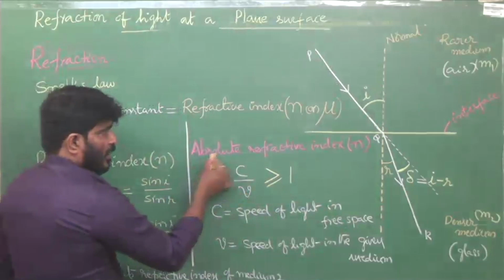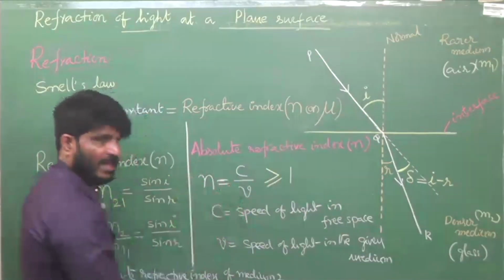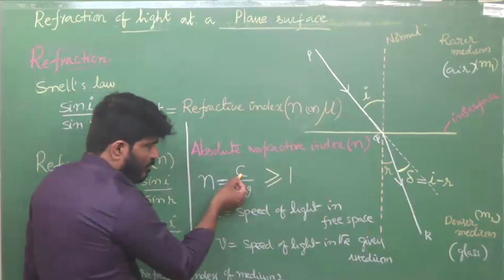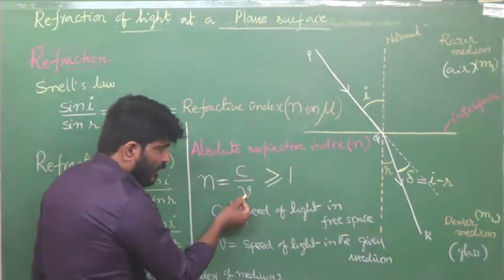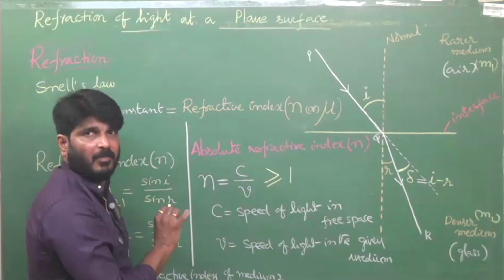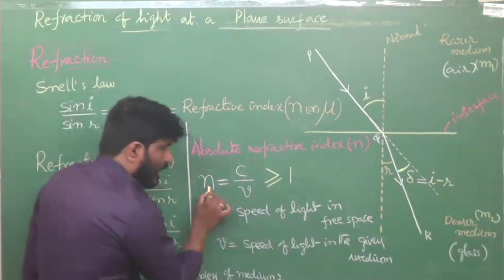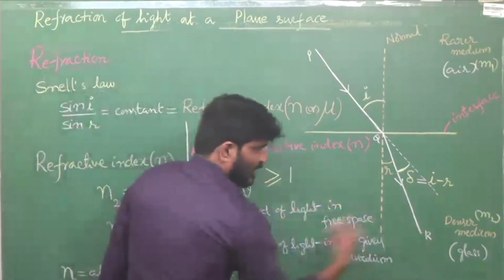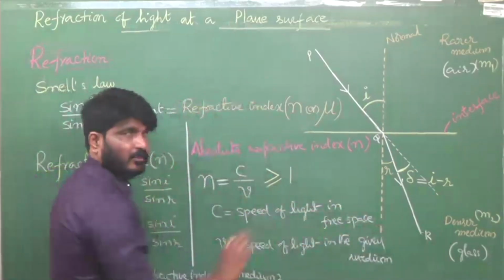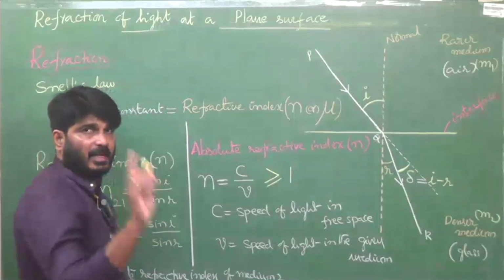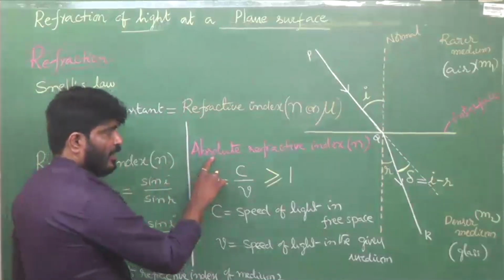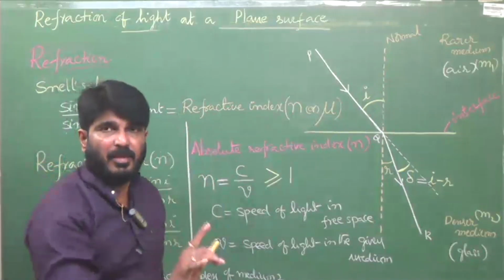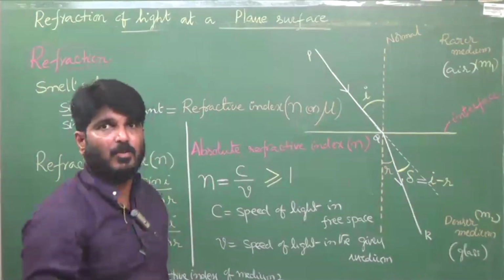Now, how to define this absolute refractive index? Like this only. The ratio of the speed of light in vacuum and the speed of light in a medium is called the absolute refractive index of that medium. For example, if glass is given, the refractive index of glass. But again and again I am telling, while finding absolute refractive index, one medium should be free space, that means with respect to vacuum only.